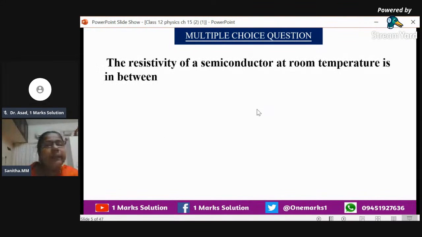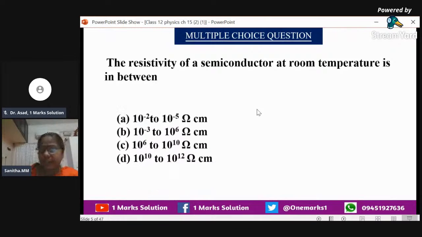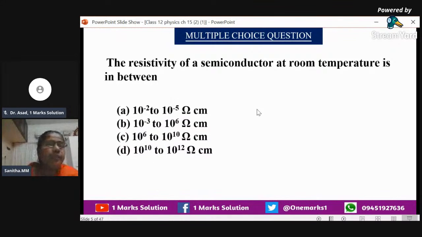Now let us move on to the next one, the resistivity of a semiconductor. I told you that on the basis of the resistivity or conductivity only, we have divided substances into conductors, semiconductors, and insulators. So let us see the resistivity of a semiconductor at room temperature. Room temperature, we usually take it as 27 degrees, depending on the weather condition. Now, what is the value? The value, we can say, is 10 raised to minus 3 to 10 raised to 6.